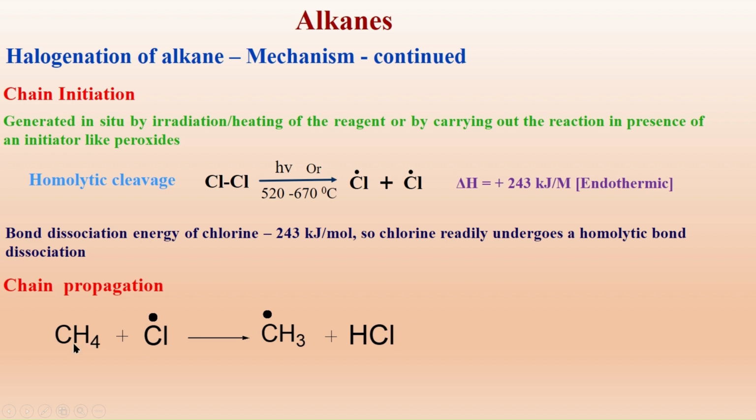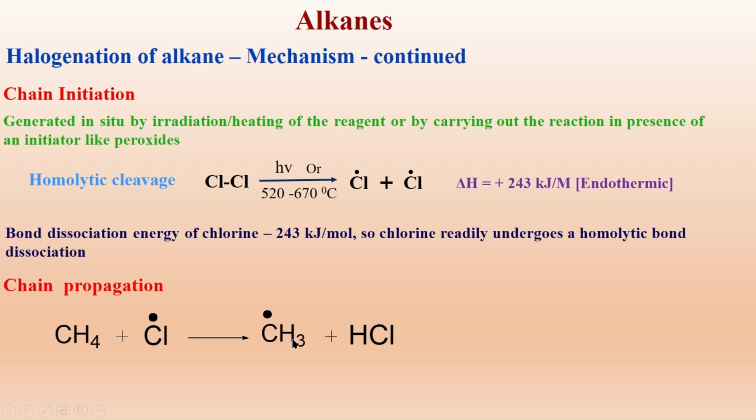The carbon hydrogen bond breaks and the hydrogen takes its electron, leaving one electron on the carbon, and when the one electron is left, the methyl radical is formed. The hydrogen radical combines with the chlorine radical to give rise to HCl. Chlorine radical reacts with methane to give methyl radical.